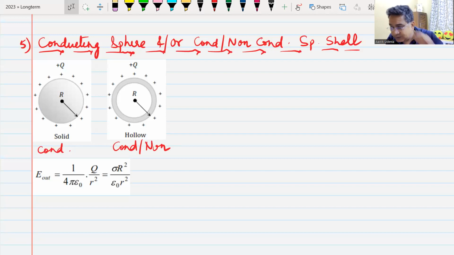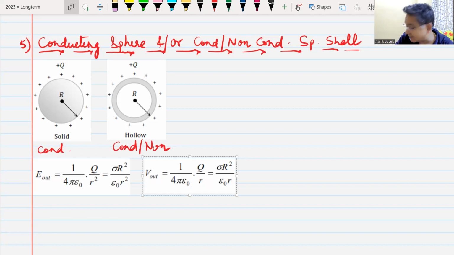Then we come to the conducting sphere and the conducting or non-conducting shell. The charge is only on the outer surface. Do we understand this? Yes, sir. Electric field outside is kq by r square. Do we remember this formula? Yes, sir. It is the same as the point charge. The formula for electric potential is also the same as the potential due to a point charge. We understand this? Yes, sir.